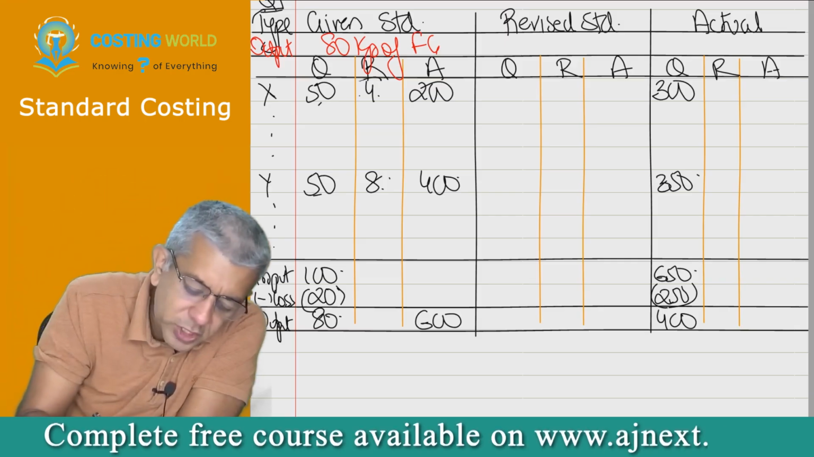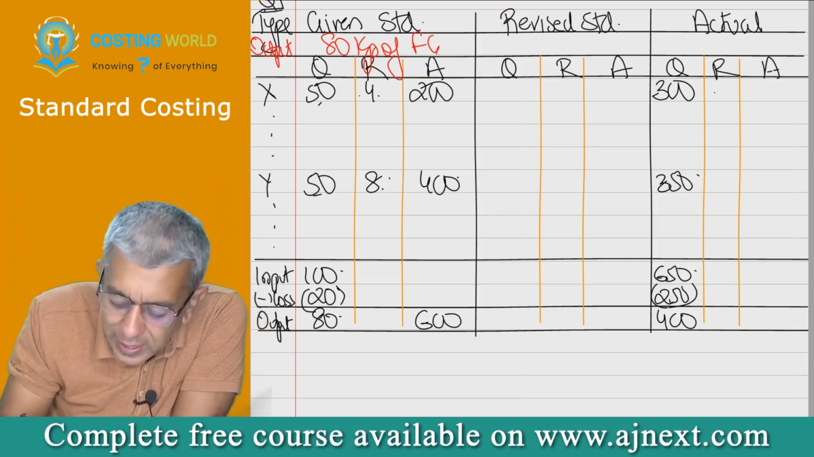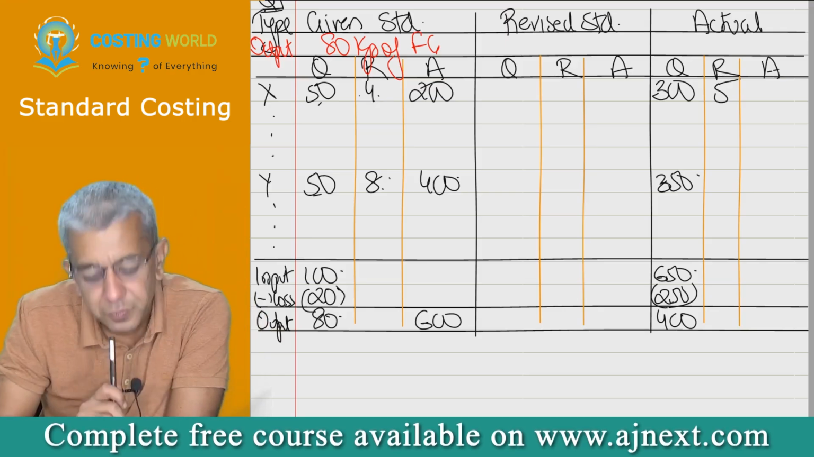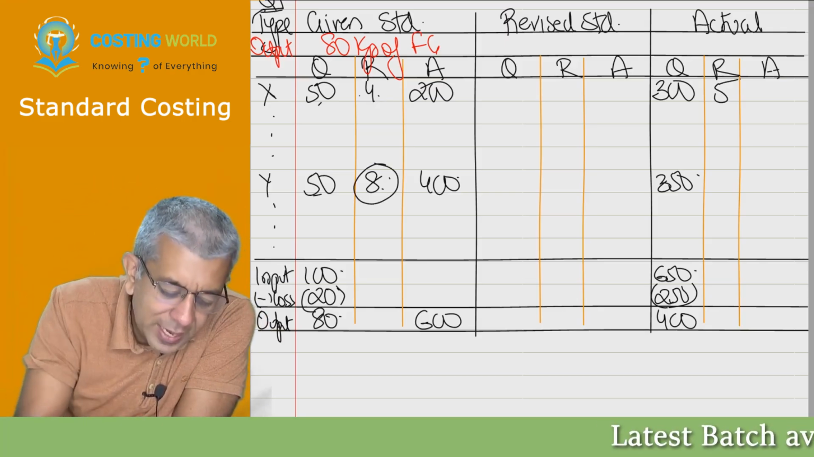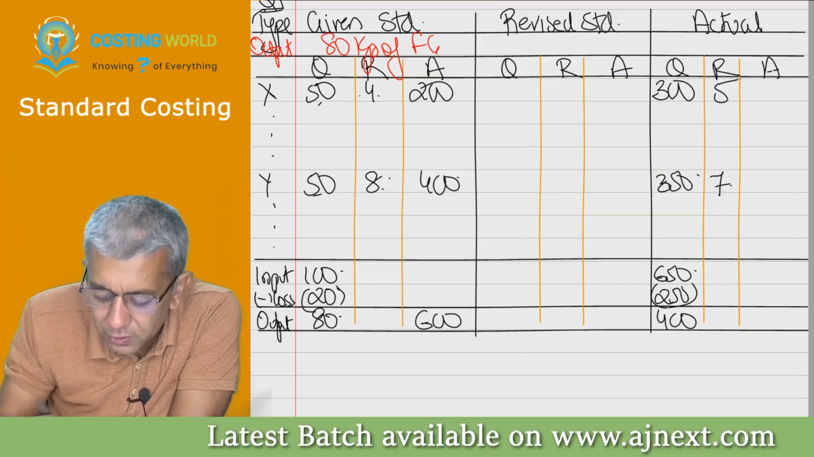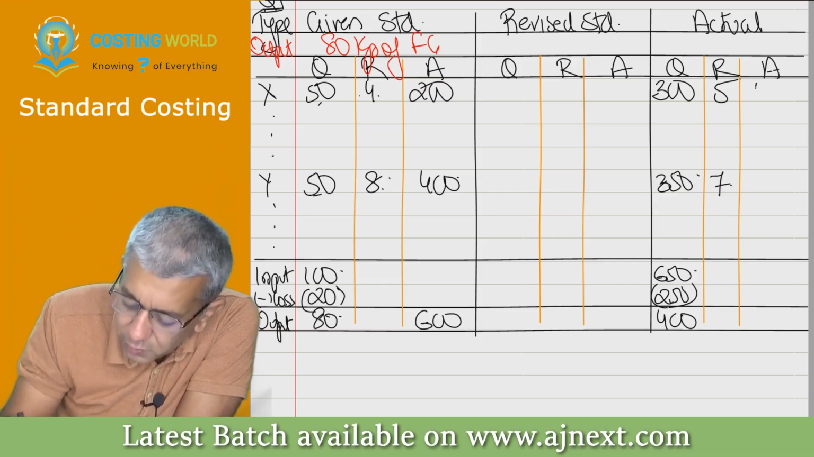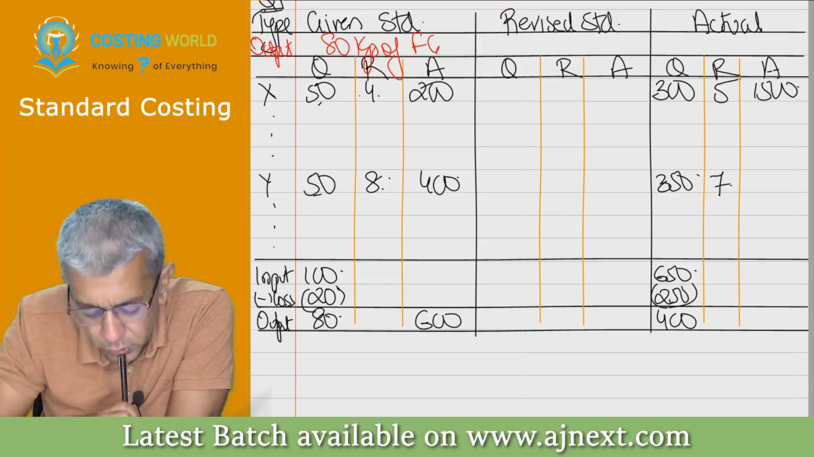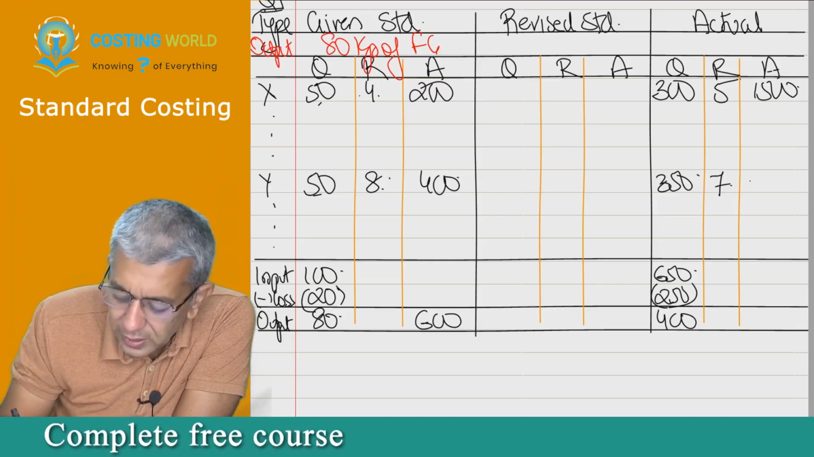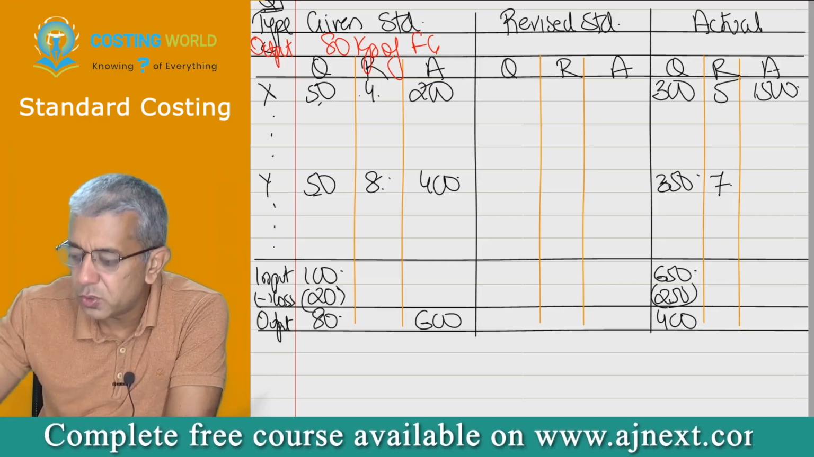Yes. You should have purchased X at 4, but then this guy actually purchased at 5. He should have purchased Y at 8. He actually purchased at the rate of 7. So therefore, 1500 was the cost over here for X. Then 350 into 7, please just do.